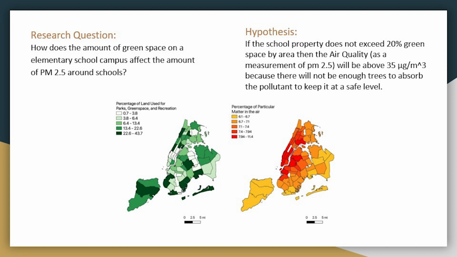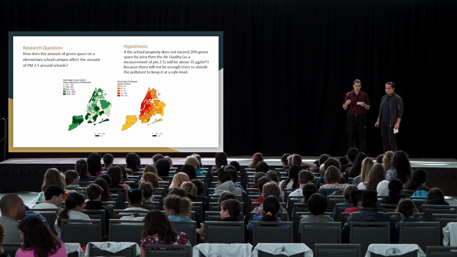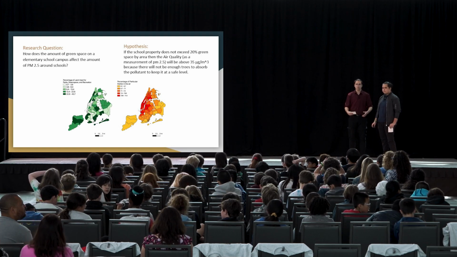Last year, we used mapping software to show the correlation between the land used for green space in NYC neighborhoods and the percentage of PM2.5 in the air, as you can see in these maps on the bottom. However, this year, we narrowed our project down to investigate air pollution on elementary school campuses. We first began by selecting 10 schools. We then divided these schools into groups of 5, the first group having an abundance of trees, and the second group having fewer trees.